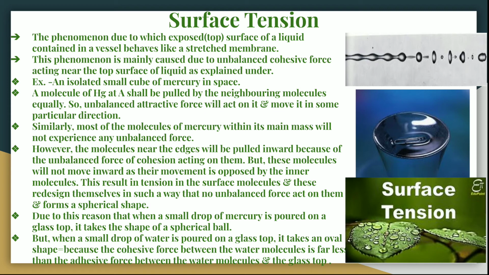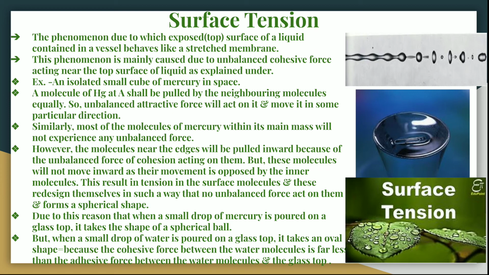Due to this reason, when a small drop of mercury is poured on a glass top, it takes the shape of a spherical ball. But when a small drop of water is poured on a glass top, it takes an oval shape, because the cohesive force between the water molecules is less than the adhesive force between the water molecules and the glass top. See, cohesive force is the force of attraction between similar molecules, and adhesive force is the force between molecules of different substances.